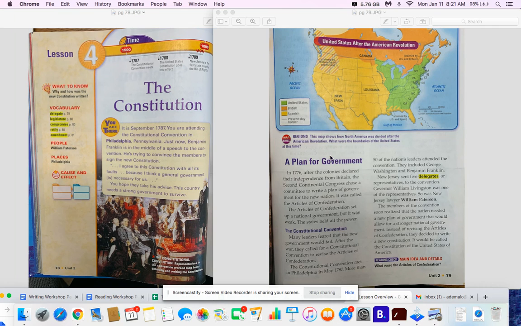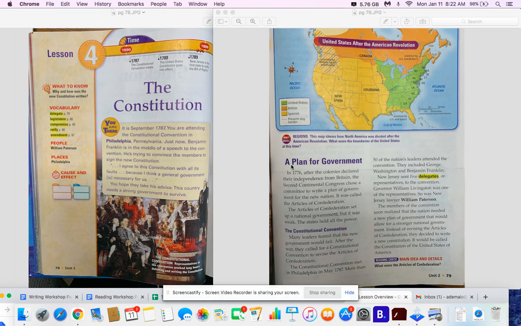So let's take a look now on page 79. Before I even begin reading page 79, I notice that there is a text feature. There is a photo of a map, and I'm noticing that there's a key over here with different colors and words next to those colors to represent what each of those means. This is a picture of the United States after the American Revolution, and we learned about the American Revolution in our last lesson. It shows how North America, our continent, was divided after the American Revolution. So let's take a look at our reading.